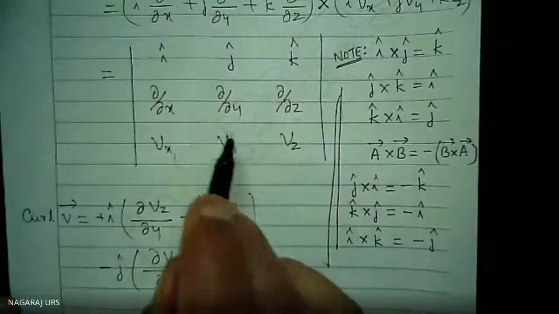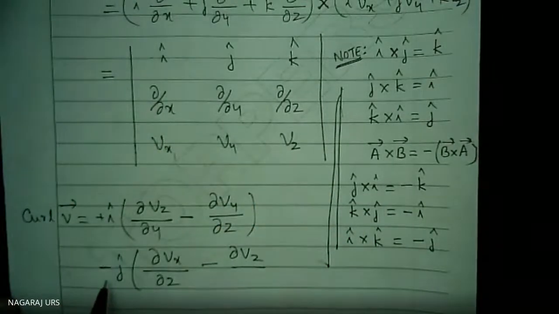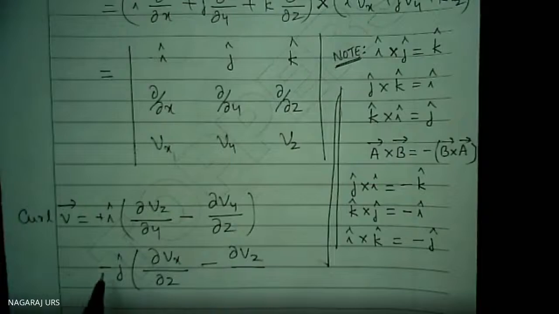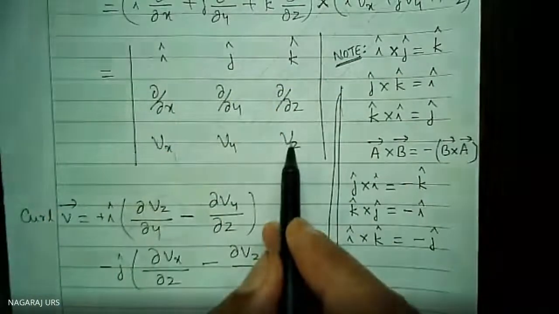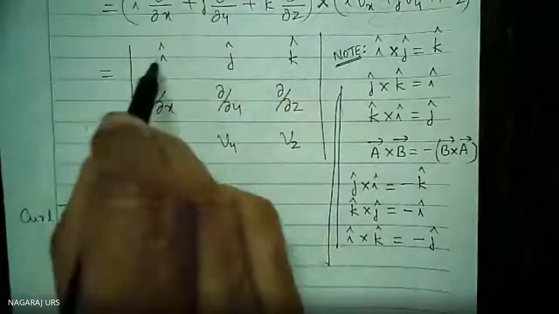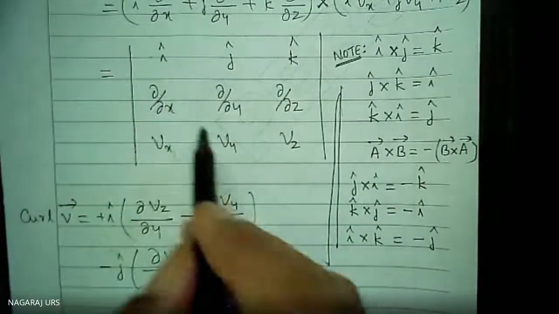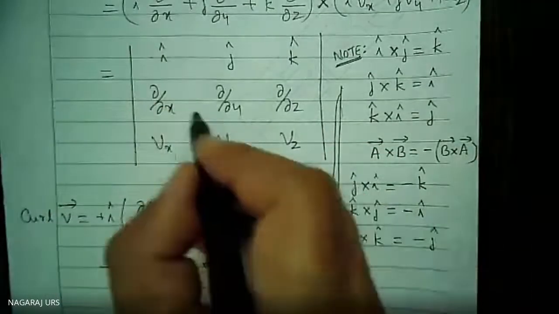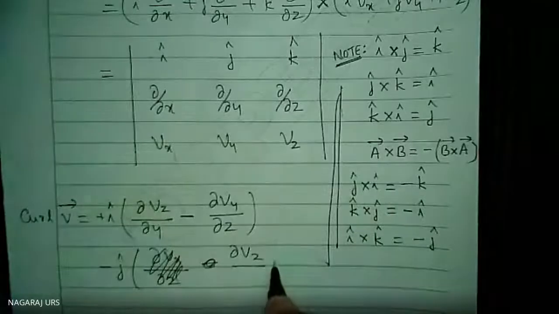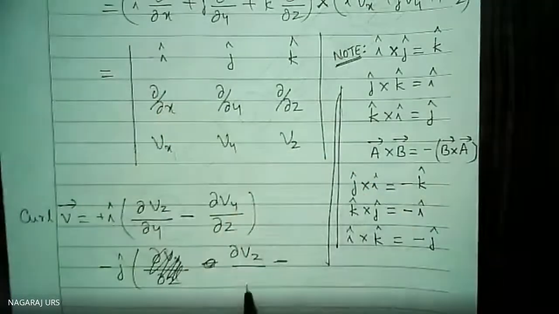Now minus j cap, if I am taking a plus here, no problem. Whatever I have written, it is right. So anyhow, I have written minus j cap here. I will correct it, no problem. Okay, minus j cap del Vz divided by del x minus del Vx divided by del z.